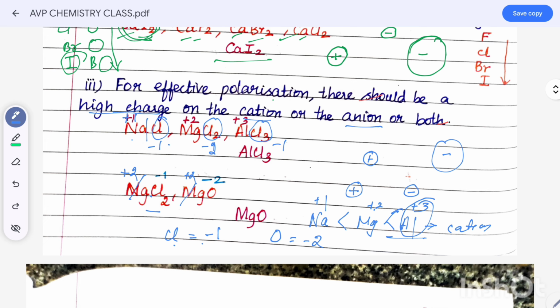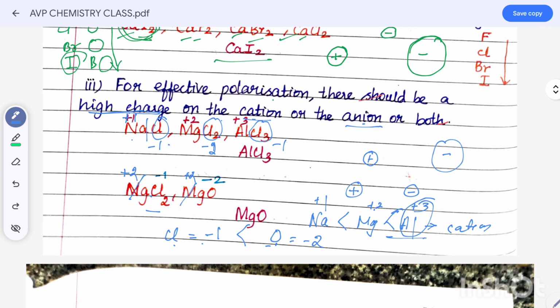Oxygen. Because the higher charge of cation or anion is directly proportional to polarization. Here the anion, which one is greater? The oxygen. So note it, high charge of the cation or anion, both, means high polarization.